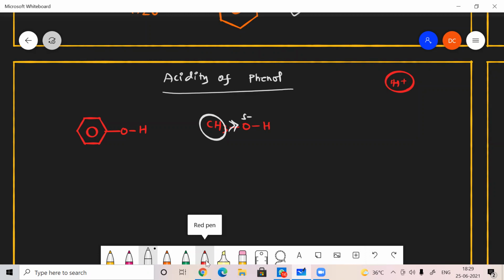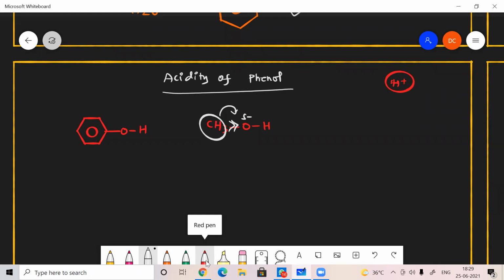If oxygen becomes hungry, then it can pull the electron from this hydrogen. But here electron donating is there. Oxygen is highly electronegative and completely satisfied. It doesn't pull the electron from hydrogen. That's why it is less acidic.